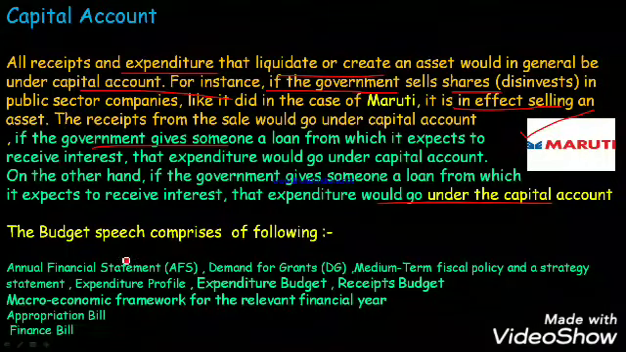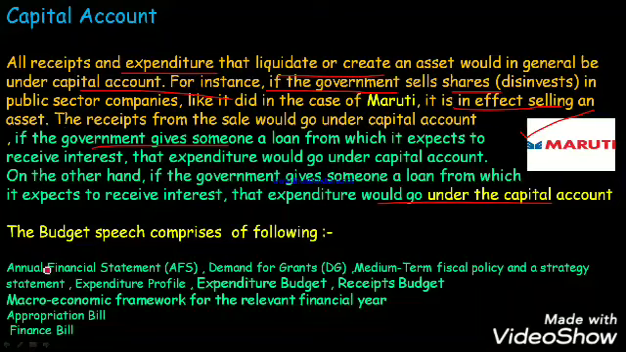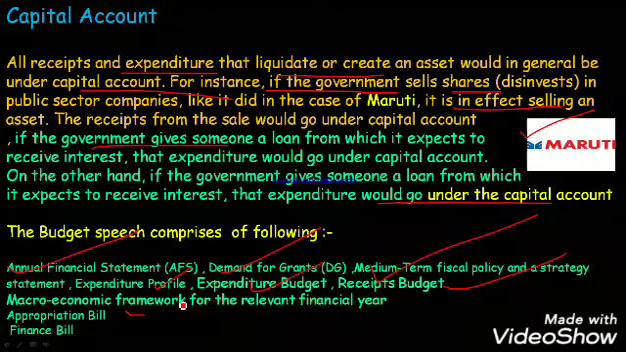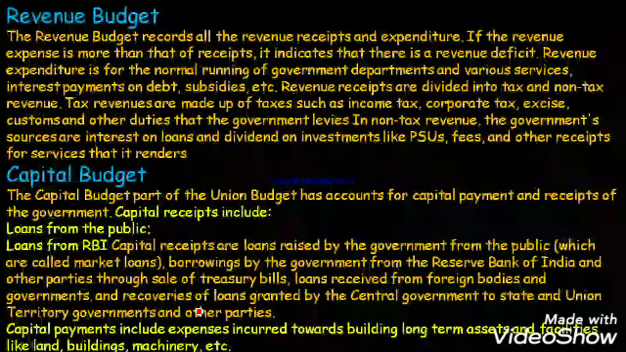Okay, the budget comprises the following. Not very important, but still I am teaching you: annual financial statement, demand for grants, medium-term fiscal policy and strategy, expenditure profile, expenditure budget, receipt budget, macroeconomic framework, appropriation bill and finance bill.